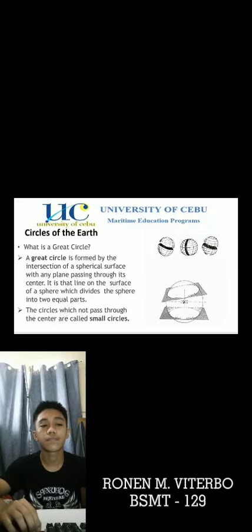Circles of the Earth. What is a great circle? A great circle is formed by the intersection of a spherical surface with any plane passing through its center. It is the line on the surface of a sphere which divides the sphere into two equal parts. The circles which do not pass through the center are called small circles.